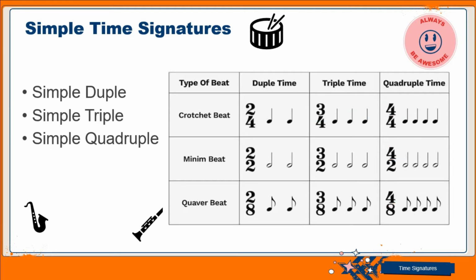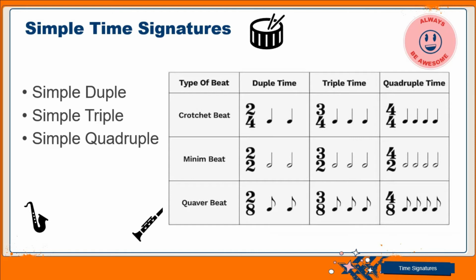So what this tells us is that, generally speaking, the upper number of the simple time signatures is usually 2, 3, and 4. So for the simple time signatures, the upper number is not more than 4. Okay, so the moment it is more than 4, it is no more simple. Just take note of that. The moment the upper number is more than 4, we don't classify it as simple time anymore.